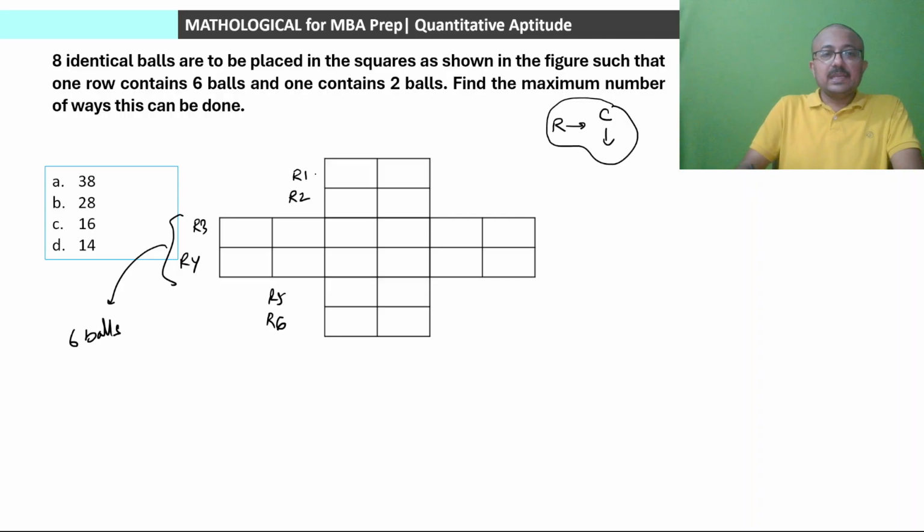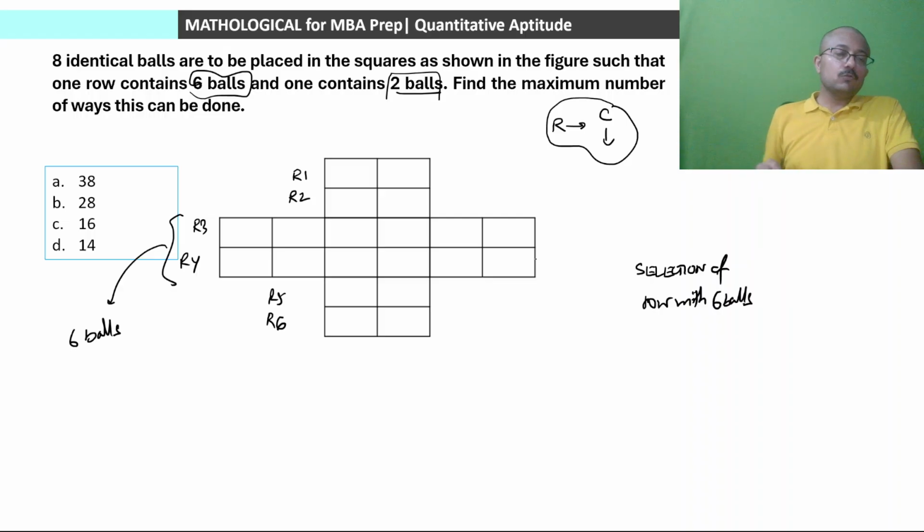और given ये है हमें कि one row will be containing 6 balls and one row will be containing 2 balls. To find the maximum number of ways this can be done, the first thing that we need to do is select one row for 6 balls. Since there are only 2 such rows in which we can put up 6 balls, 2C1 should be the ways. Now we have to select the second row which will be containing 2 balls.